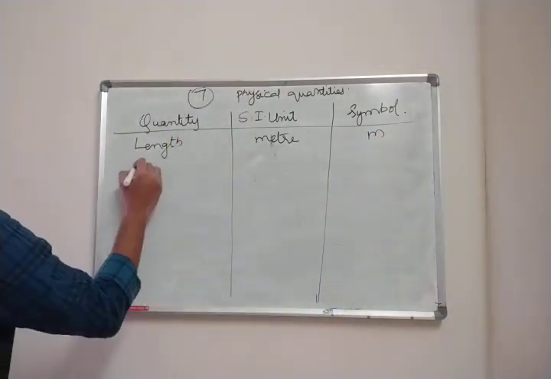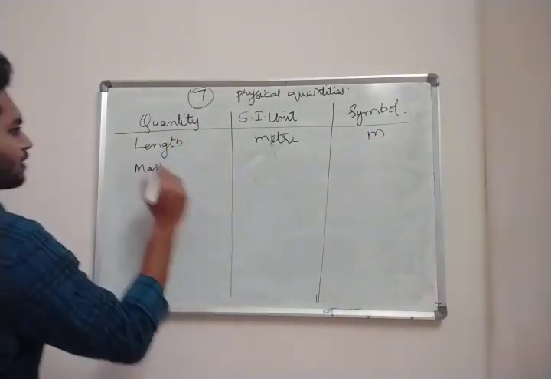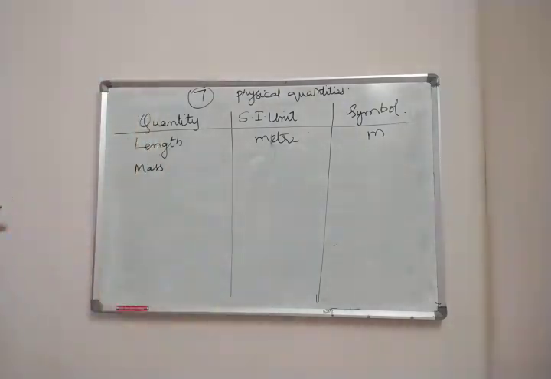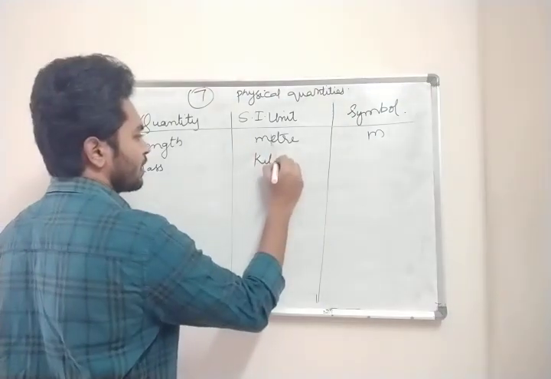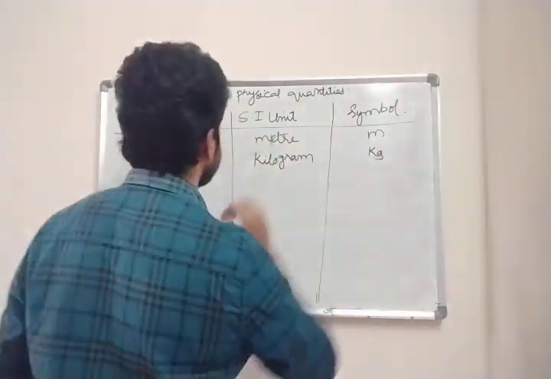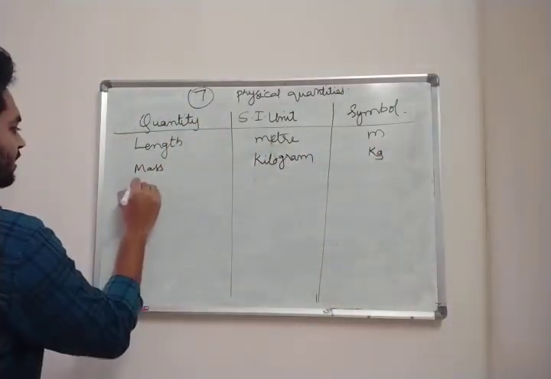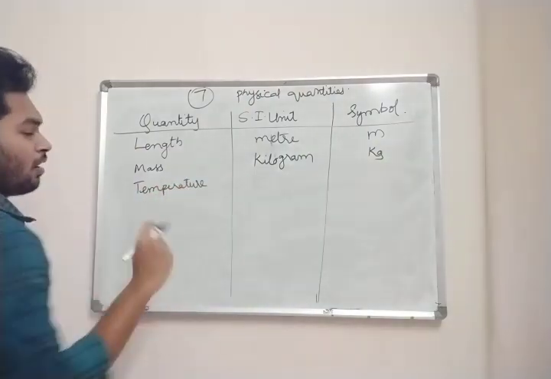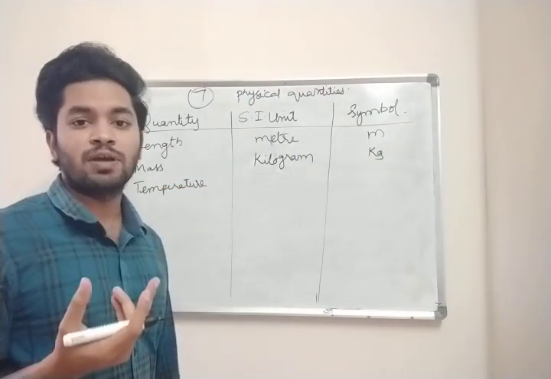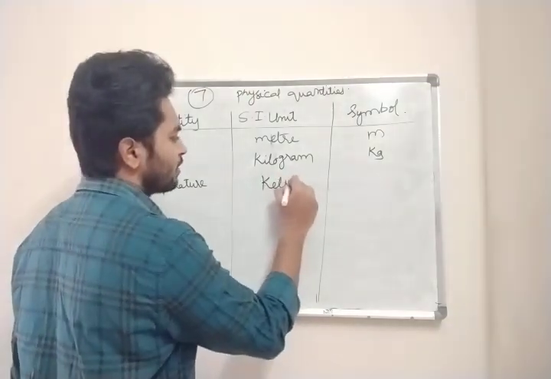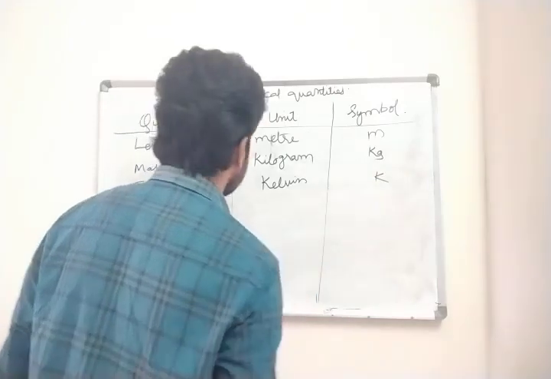Next one is mass. Mass they have decided as kilogram, which is kg. Next is temperature. All of you think the SI unit of temperature is Celsius, but it is not Celsius. It is called Kelvin.